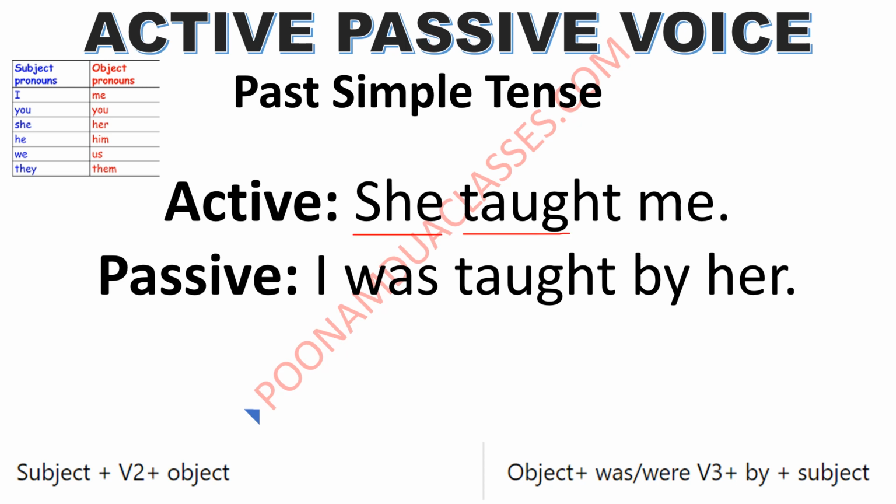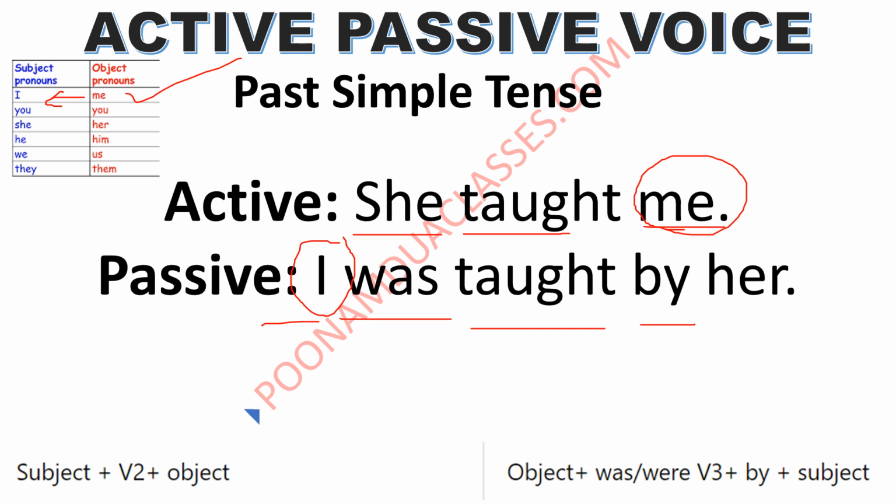She taught me. Me यहाँ पर objective pronoun है. जब subjective pronoun में convert होगा तो it will become I. Me will get changed into I when it will become a subject. I was, I के साथ was use कर सकते हैं past में. Taught, this is the third form of teach, by her. So this is the construction.